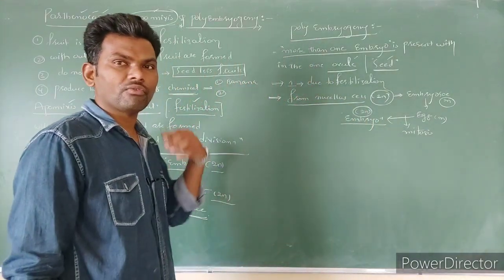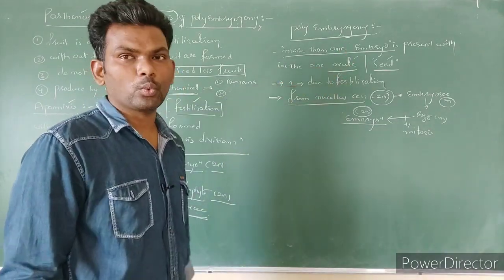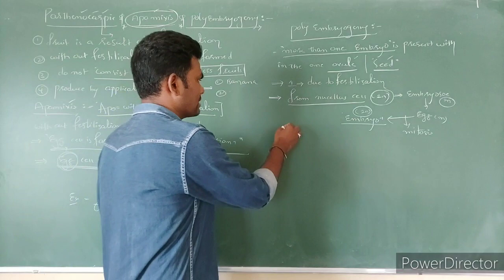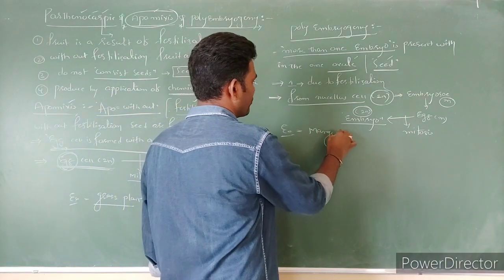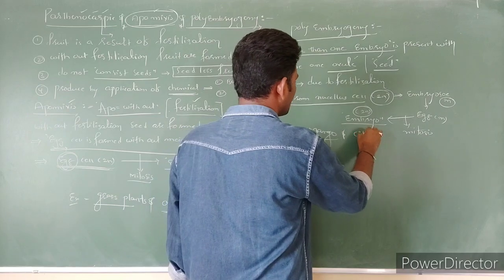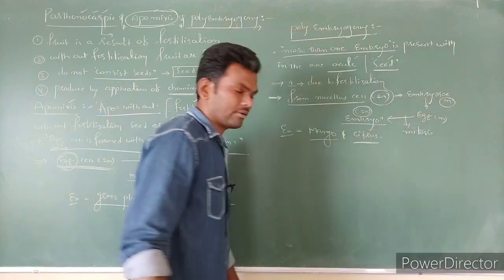Like this, a number of embryos are formed within one ovule or one seed. The best example we can notice is in mango as well as citrus.